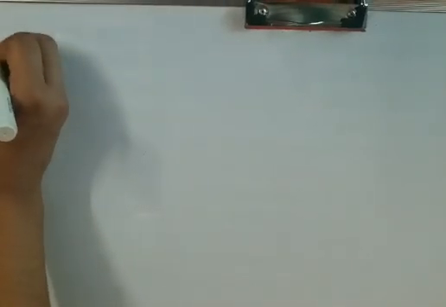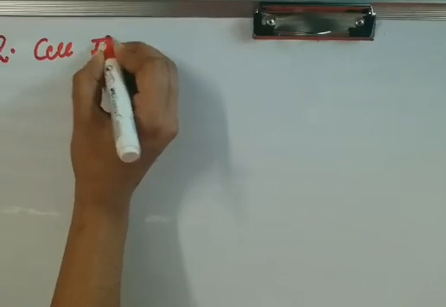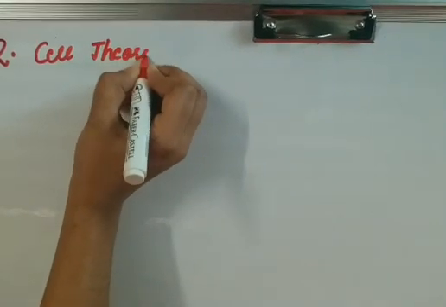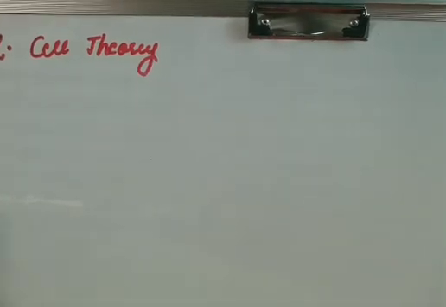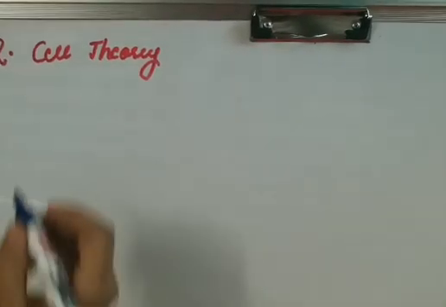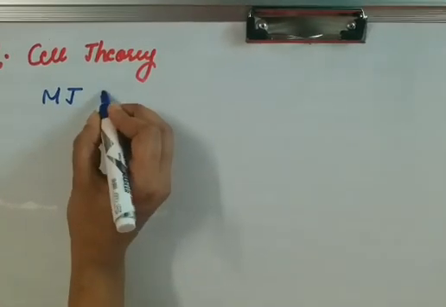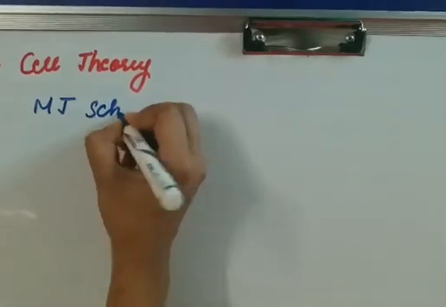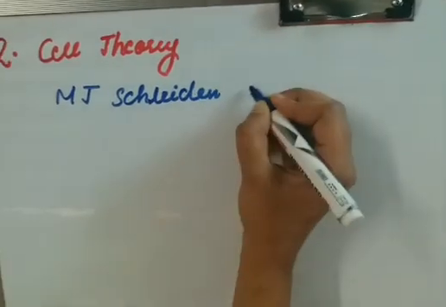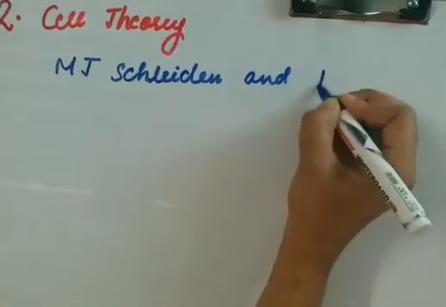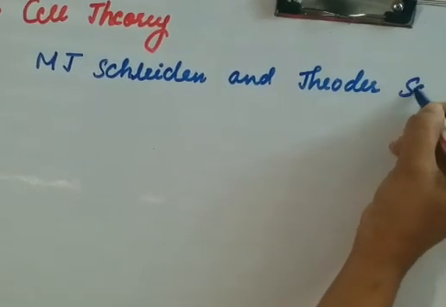This is given by two scientists, M.G. Schleiden and Theodor Schwann.